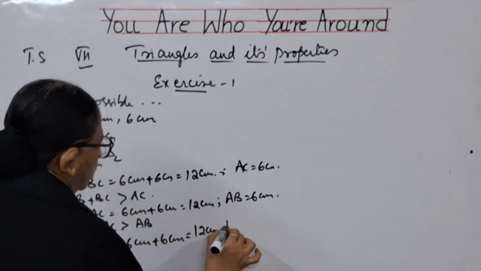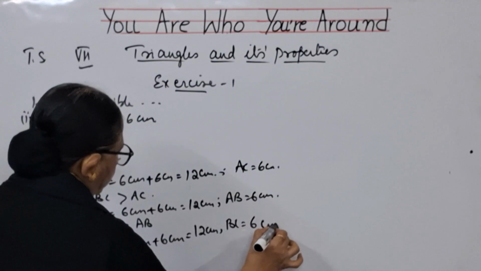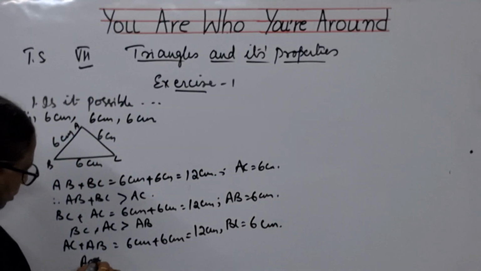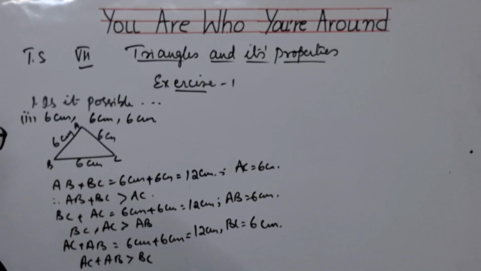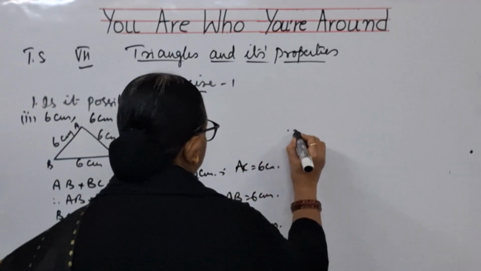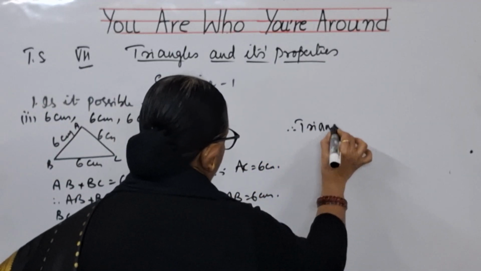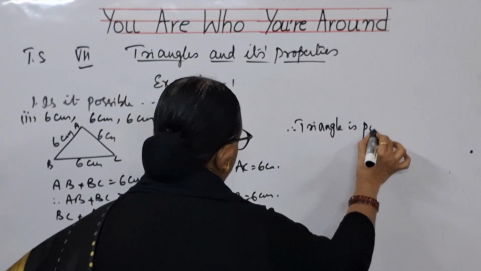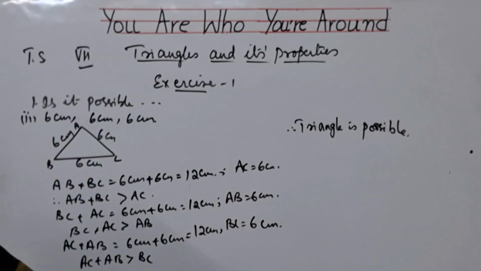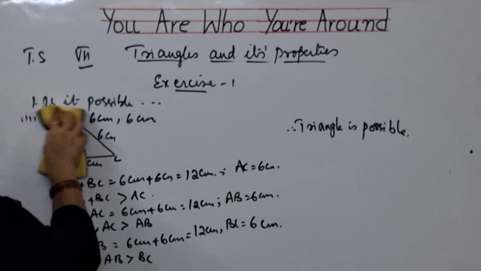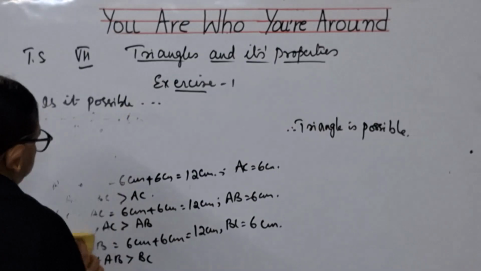The third side BC is equal to 6 centimeters. So AC plus AB is greater than BC. So in all the cases, the sum of the two sides is greater than the third side. Therefore, we will say that triangle is possible. This is the second bit, children. Copy it. Now, let us go to the third bit.